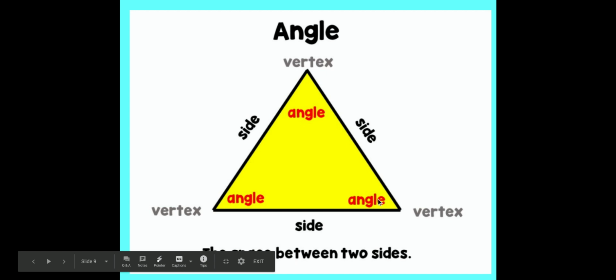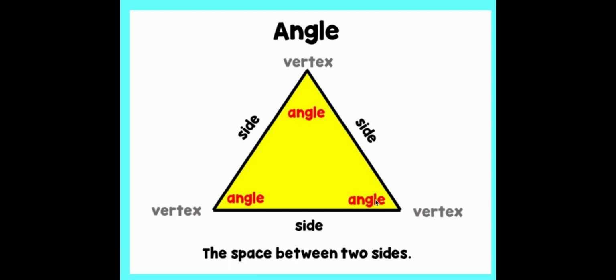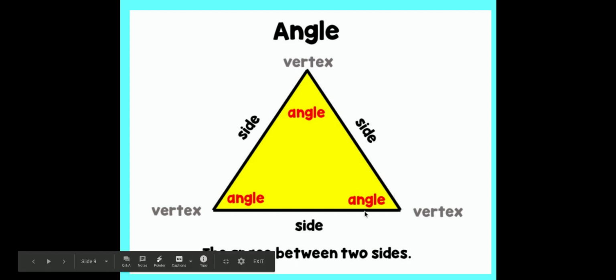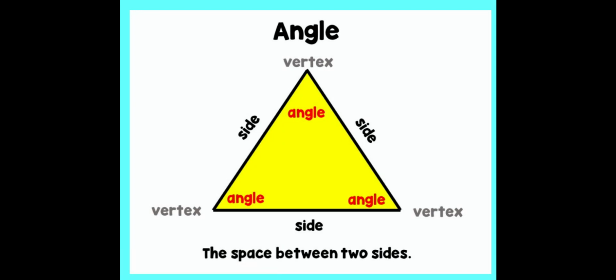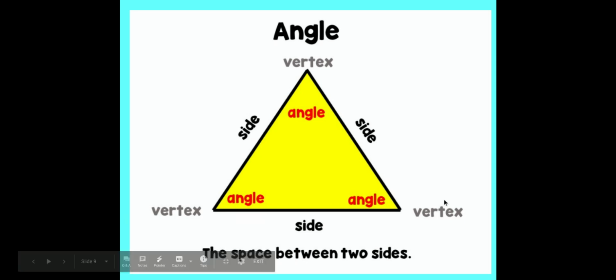At those vertices, we have angles. Okay, and we're going to talk more about angles after this. But an angle is the space in between those 2 sides. And if you take your thumb and your pointer finger right now, your thumb and pointer finger always make an angle. Okay, you can change that angle if you close your fingers closer together or spread them out wide. But that spot where your thumb meets your pointer finger is an angle. Okay, it's that inside edge.